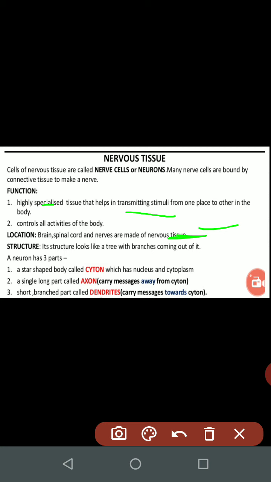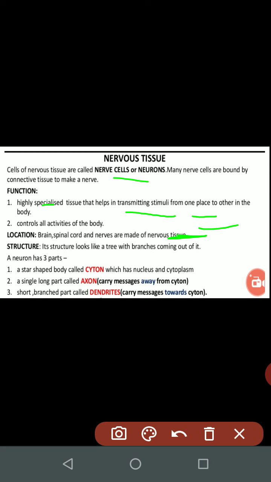These are the messages which we have to send to our brain. So these messages are sent to our brain via the nerve cells. Or inside the body also, one message is transferred from one place to another via these nerve cells. And the second function of nerve cells is they also control all the activities of our body.